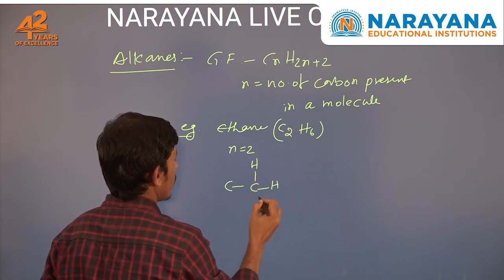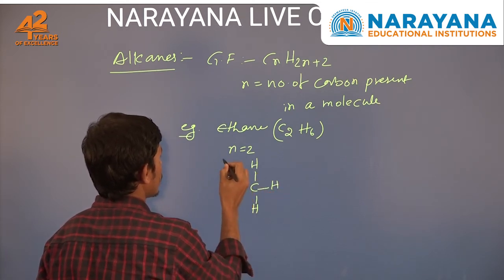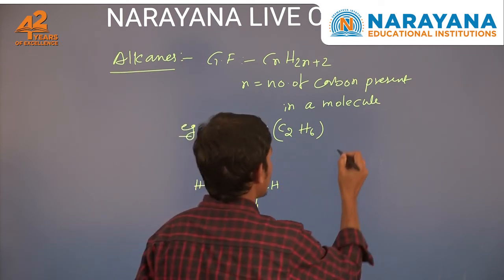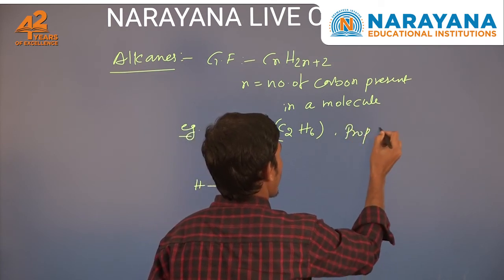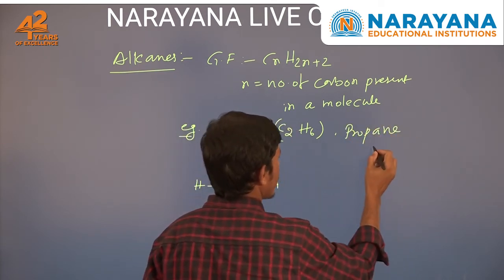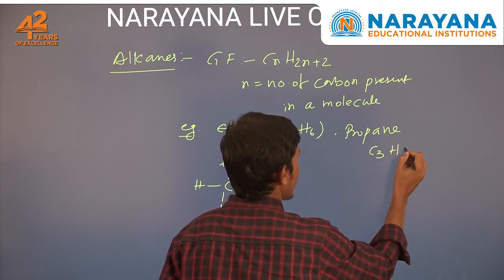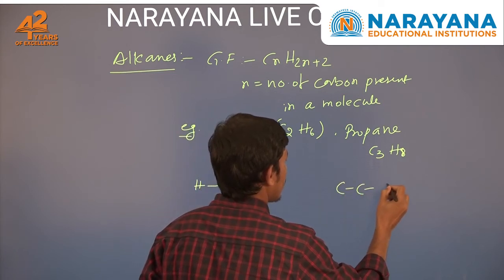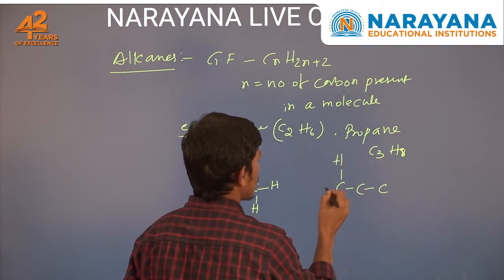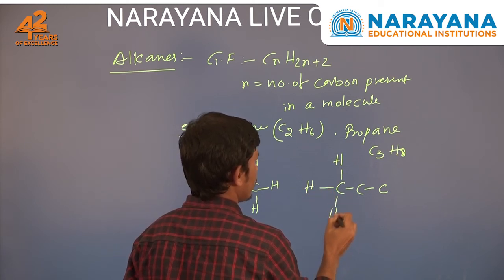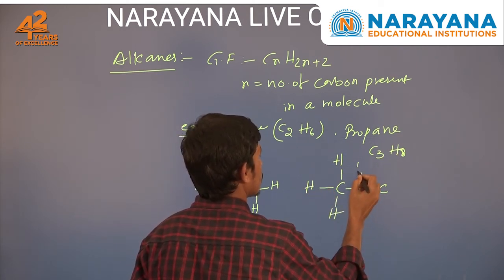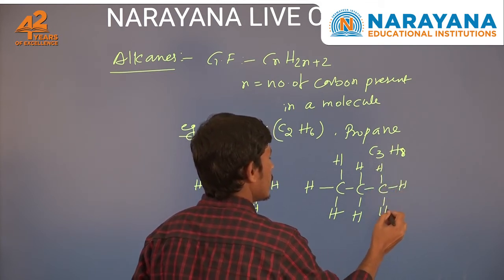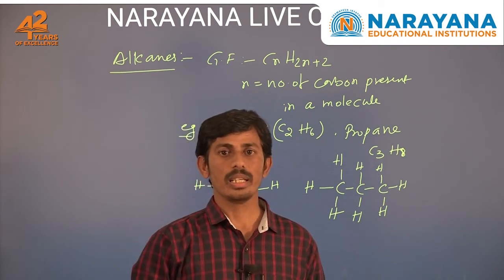In ethane, 2 carbon atoms are connected by a single bond. Each carbon binds with 3 hydrogens. Next, one more example, propane. Its formula is C3H8. 3 carbon atoms are connected by single covalent bonds. This is the structure of propane. The saturated hydrocarbons are chemically less reactive.